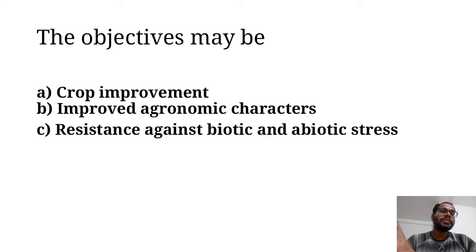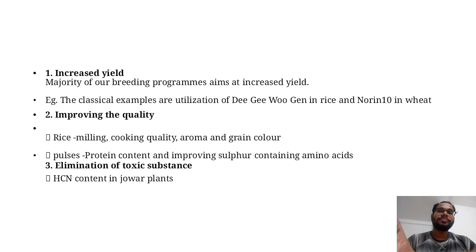And the third objective is that we develop a variety which is resistant against biotic and abiotic stress. In the next slide, I will elaborate all the points one by one under subheadings.